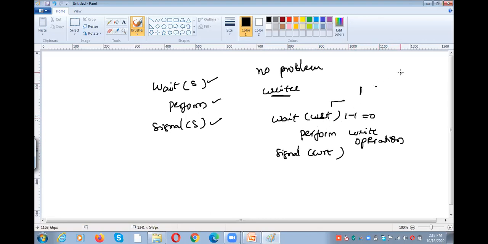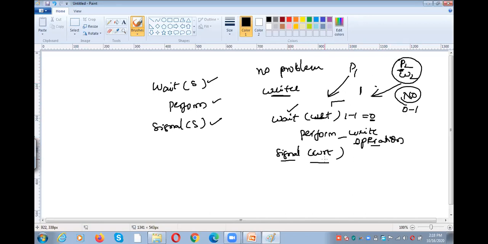If a second writer, process 2, came, what does it have to do? It has to perform the wait operation. Is it able to perform the wait operation? No, it cannot. Why? Because P1 is doing the write operation right now, and the value of WRT is 0. So 0 cannot be decremented. So P2 has to wait until P1 performs signal of WRT. Likewise, only one process at a time can perform the write operation.